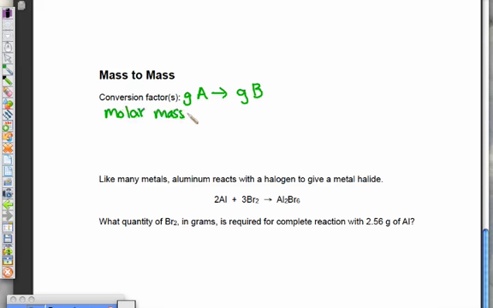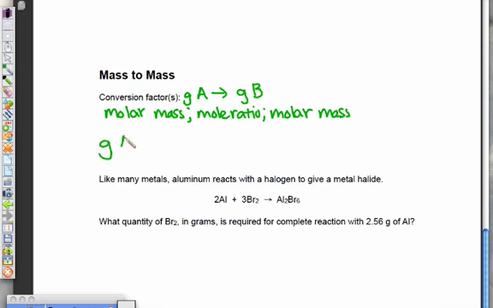Then we can go mole of A to mole of B using our mole ratio. But they want the answer in grams, so we're going to have to change the moles back into grams using our molar mass. So you can see we're going to have 3 steps here.